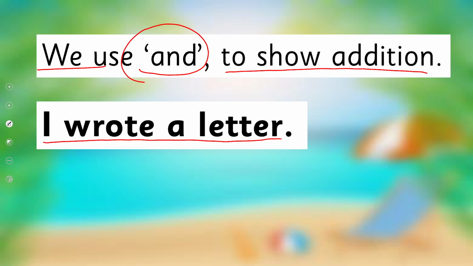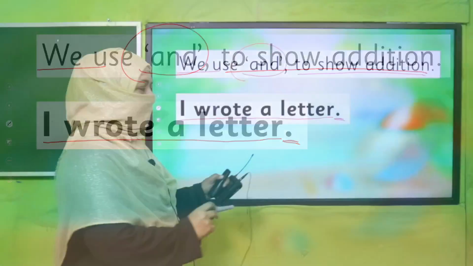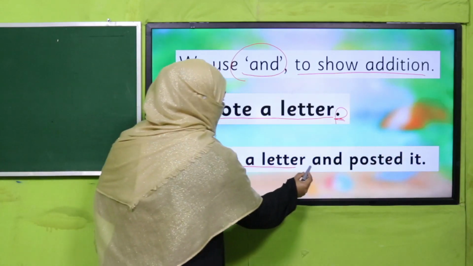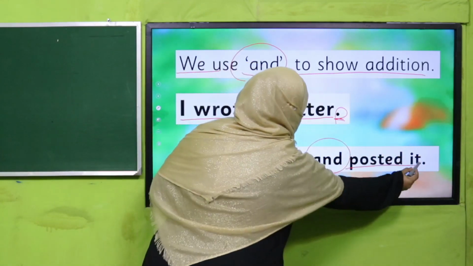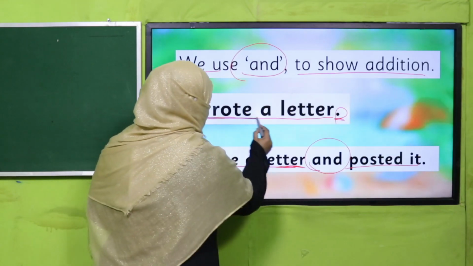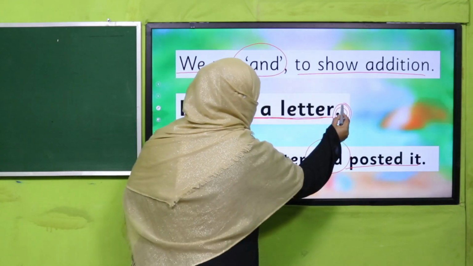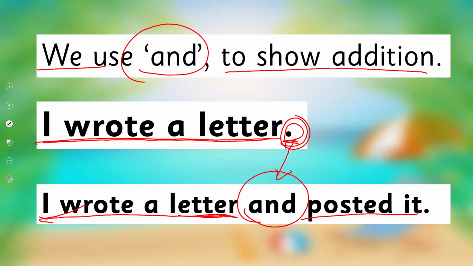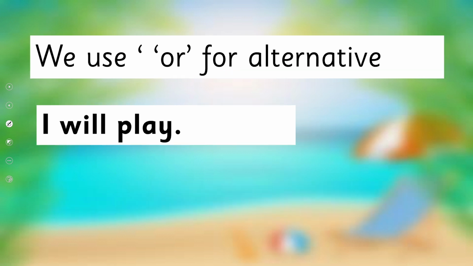I wrote a letter. So if it is done, okay. But if we want to write further, instead of putting a full stop, what will we do? I wrote a letter and posted it. It means I have to add something to this sentence. This sentence does not end here. So I removed this full stop, I added and, and whatever I want to write further, I can. I wrote a letter and posted it, right?